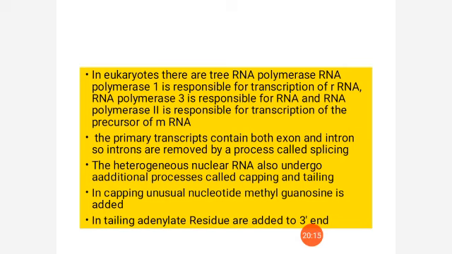Next, this RNA will be directing the synthesis of polypeptide chain. mRNA will act as the template. tRNA brings the amino acids from the cytoplasm to the ribosomes, and then the rRNA catalyzes the process of polypeptide formation or translation. Is it clear to you? So many things we have studied. So go through the textbook clearly.